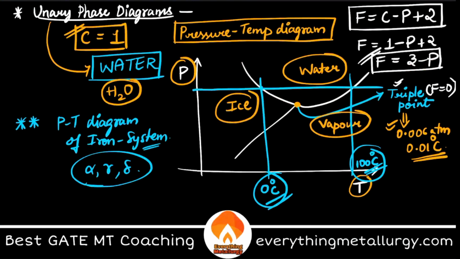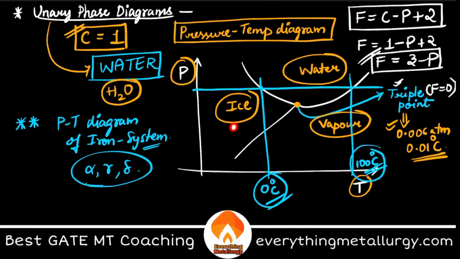Okay, so here you can say I can shift some of my temperature or pressure, and I can still go back to that. Let's say I am here. Now I am shifting my pressure to this. There exists some other temperature where you can find the same equilibrium. That is what F equal to 1 means.